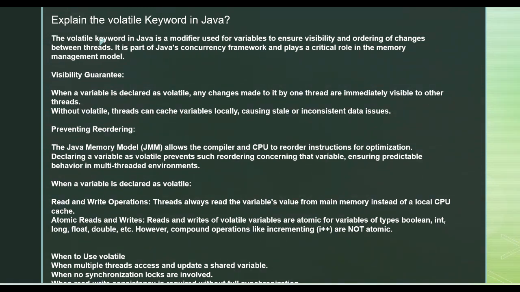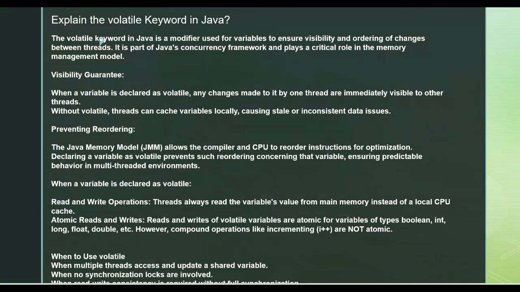Now as I mentioned, when we declare a variable as volatile, if one thread makes a change, it is immediately reflected to the other threads. There is no local caching applied here. Nothing is local; it is completely visible throughout the threads. In this case there will be less inconsistency between the threads.